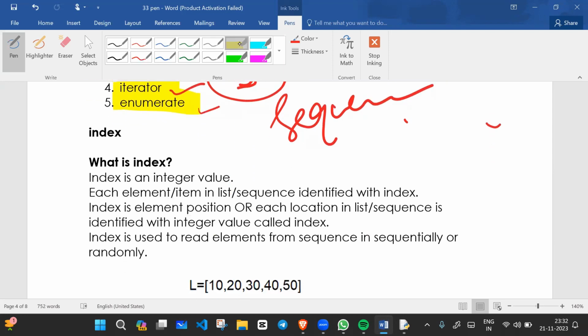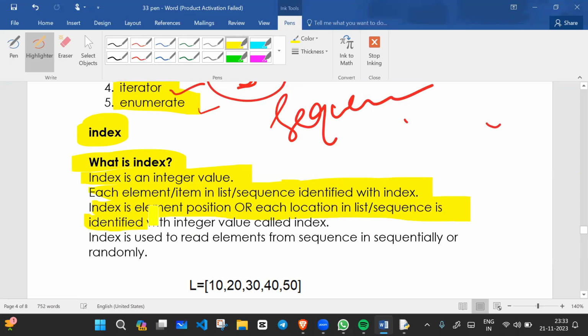Let's talk about index. What is index? Index is an integer value. Each element or item in a list, or sequence, is identified with an index. Index is the element position: each location in a list sequence is identified by an integer value called index.